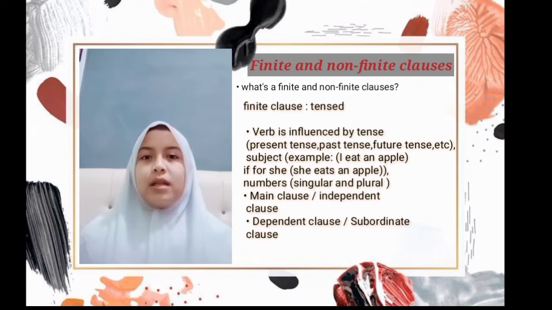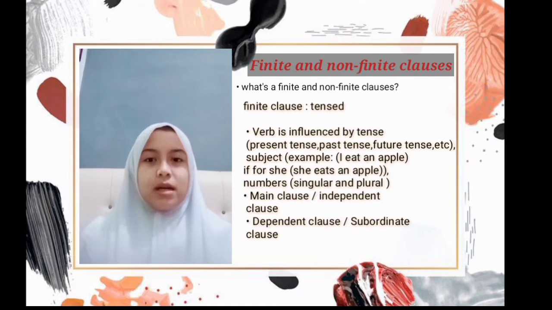Also, the finite clause is influenced by the subject. For example, for the present tense, I eat, whereas for she, eats. That is a characteristic of the finite clause. Furthermore, the plural or singular also affects the verb in the finite clause.